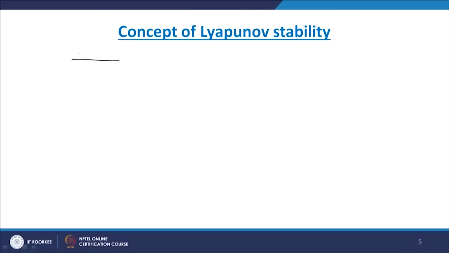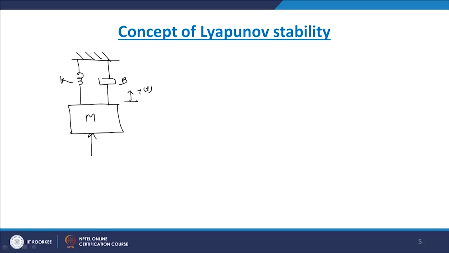Now we see one practical example. We take one spring mass damper system example. We have already seen that example earlier. So we have a spring, and this is a damper, and here is a mass, this is M and its force applied, this is K, this is B, and let us say displacement y of t and force F is applied.